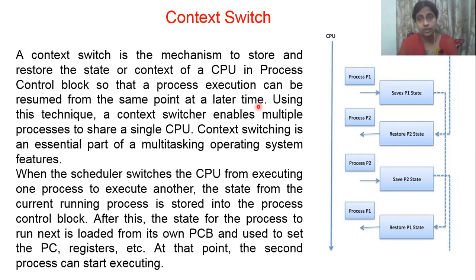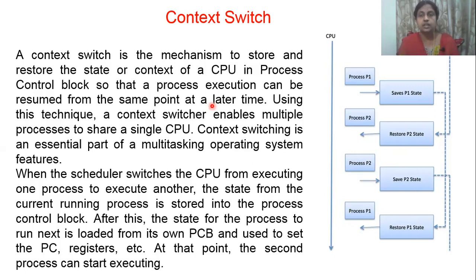A process also works the same way. Even if I stop at one particular point, when I resume back, it will start exactly from the point where it was stopped. So using this technique, a context switch enables multiple processes to share a single CPU. So wherever we stop the process, it will be there. When I continue, it will continue from that position. That is the nature of a process in an operating system.